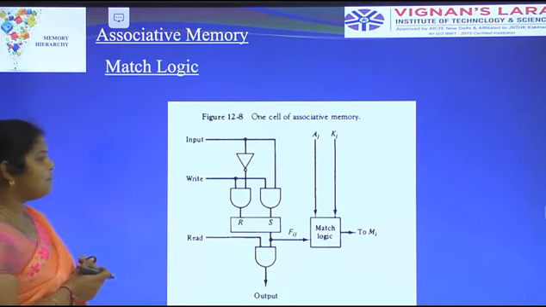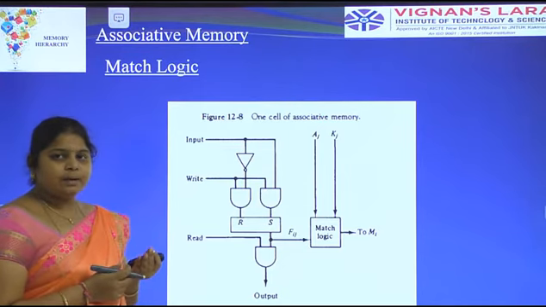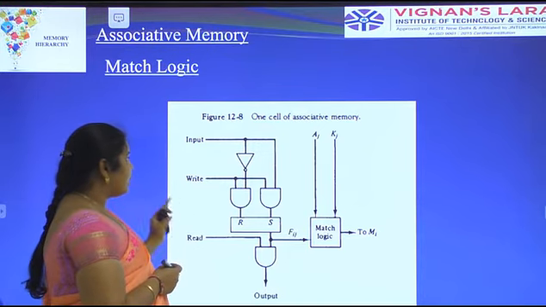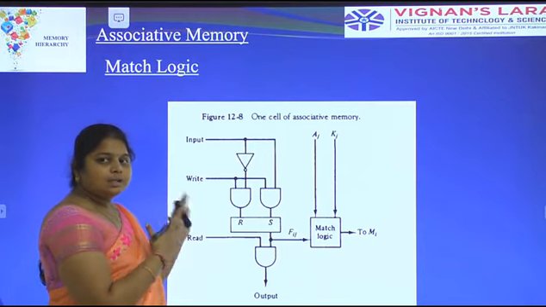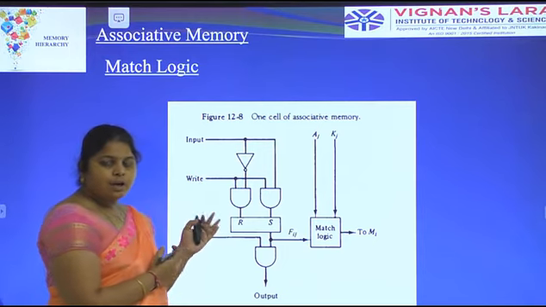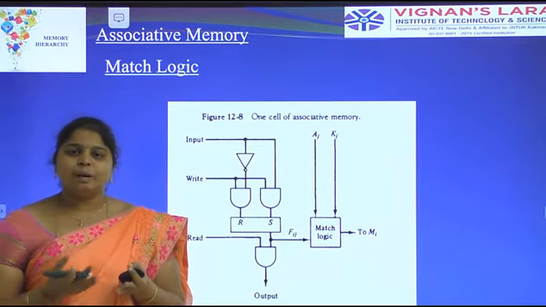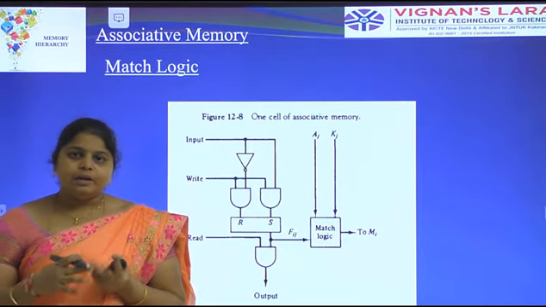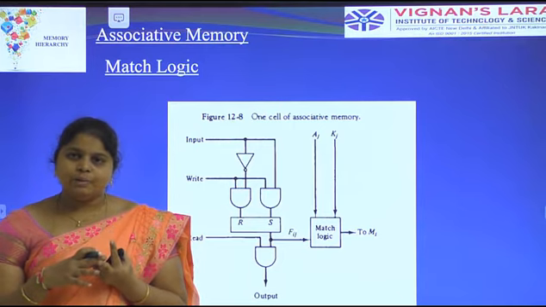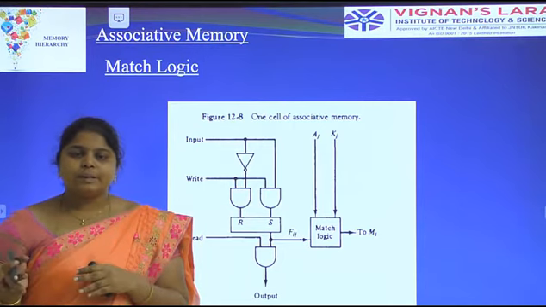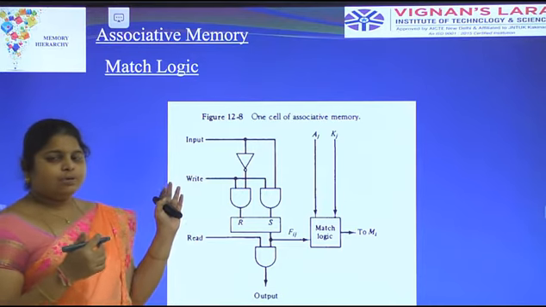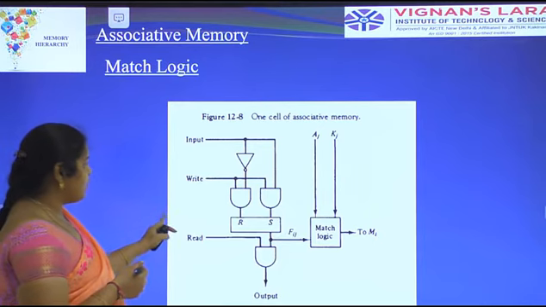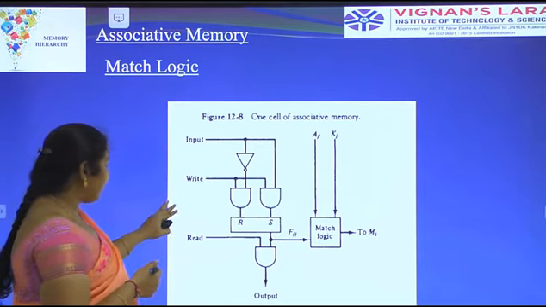Let us see about the match logic. Already we discussed it in the hardware implementation of associative memory. This is one cell of associative memory. We have to particularly represent the associative memory match logic. Already we discussed the total associative memory consisting of argument register, key register and the associative memory. Individually we discussed what the associative memory is, and which cells are present in it. Here we have to discuss the match logic. This is one cell of associative memory. Here we have to take the inputs, write and read.